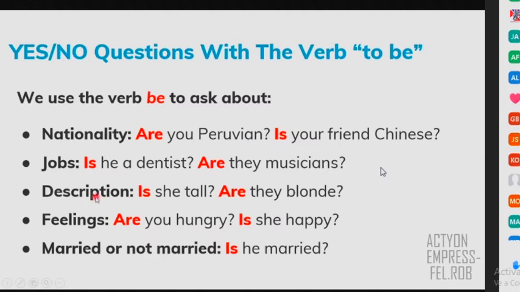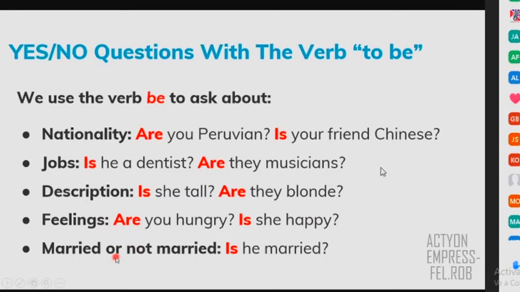Description. Description is adjectives, right? So tall is an adjective, right? Or if they say, for example, blonde. Blonde is the color of your hair, yellow. Yellow hair, that is blonde, right? So is she tall? Are they blonde, right? So for adjectives, any adjectives, you use also the verb to be. For feelings, right? Hungry is a feeling, happy is a feeling, also an adjective. So these are adjectives. Description and feelings are adjectives. So remember, you can use the verb to be.